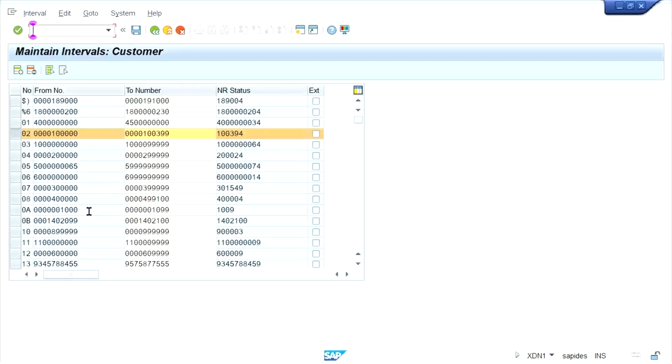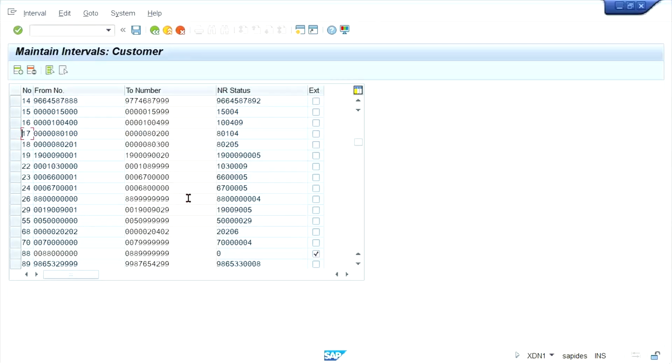If you find any number range that is still unused, you can click here and create. Creation of number range is pretty easy, but since several people have already created, most likely whenever I set up any number range, the system will throw issues of overlapping.